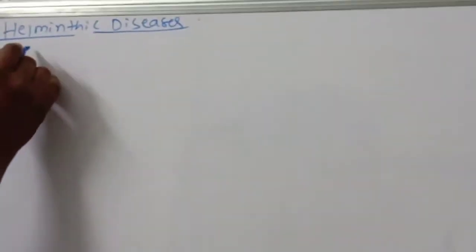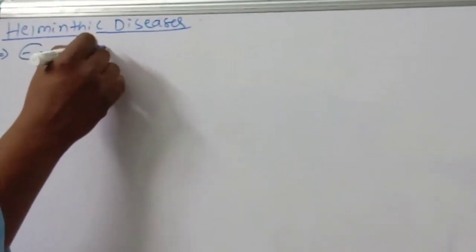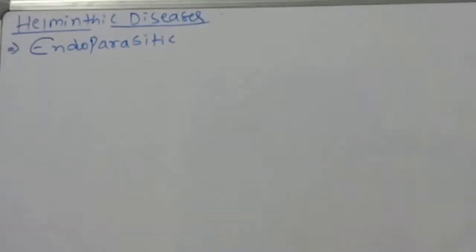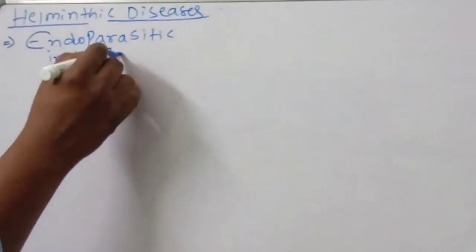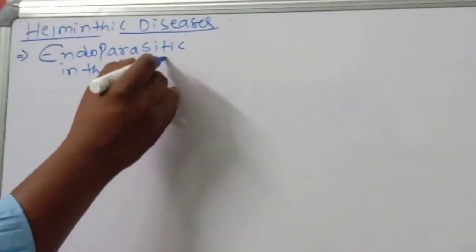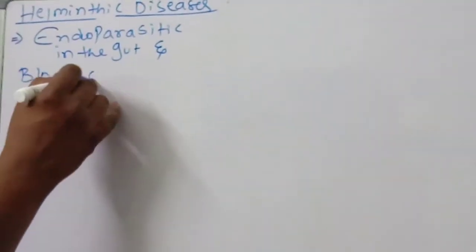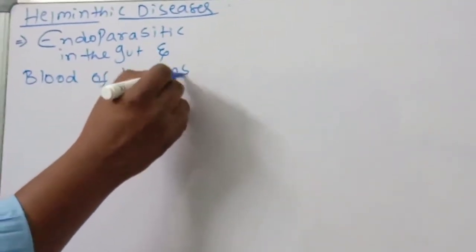Helminthic diseases. Okay children, helminths are mostly endoparasitic, in the gut and the blood of human beings.